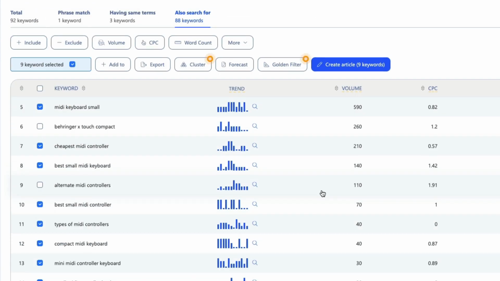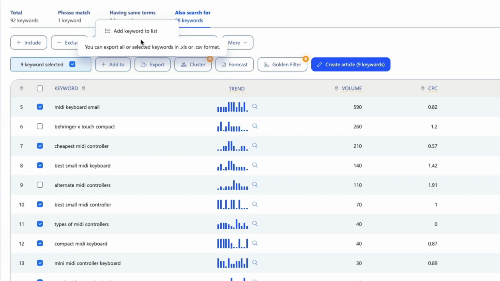After selecting a few keywords, I can basically add them to a list, do more research after that, or let's go ahead and create an article from the 9 keywords that I've selected here. Now again, you want to have one main keyword for your content and then have sub keywords to support and give relevance to that keyword basically. And it's also a known fact that one piece of content can rank for many different keywords. It does not have to be just that one keyword.